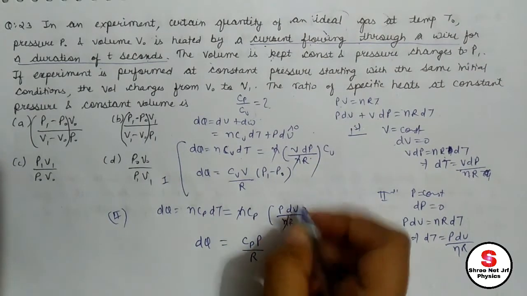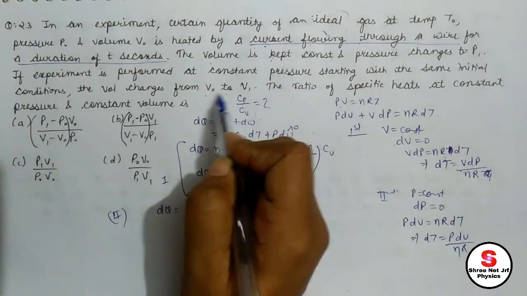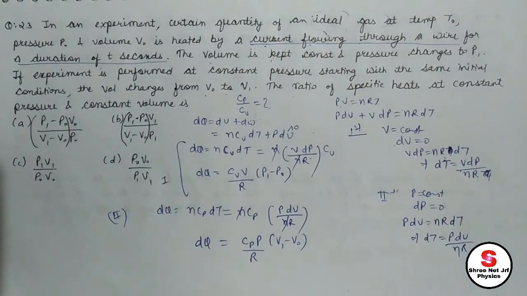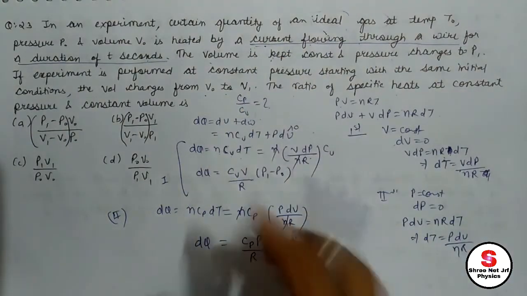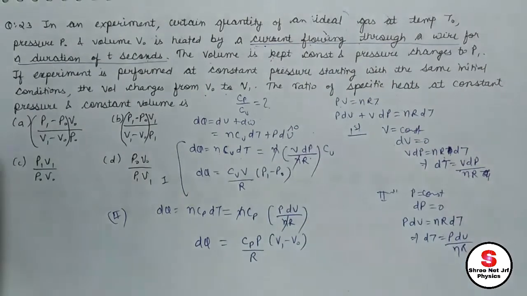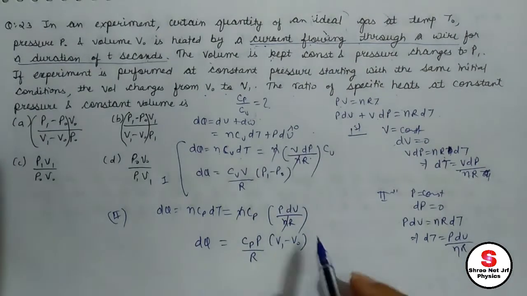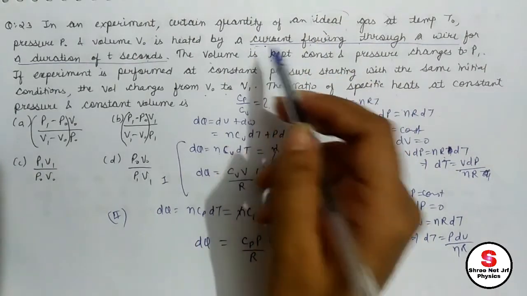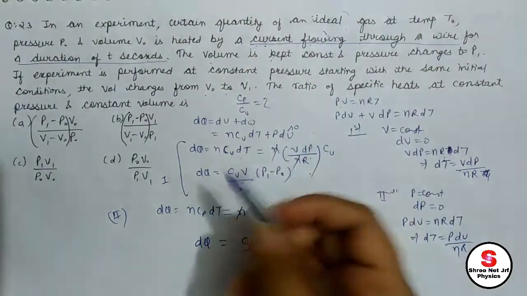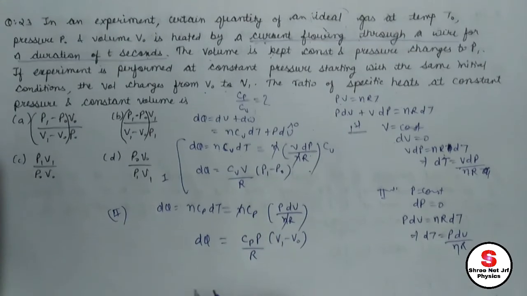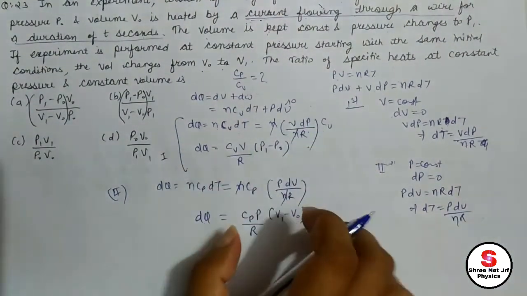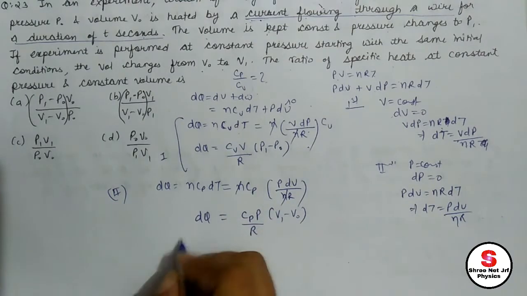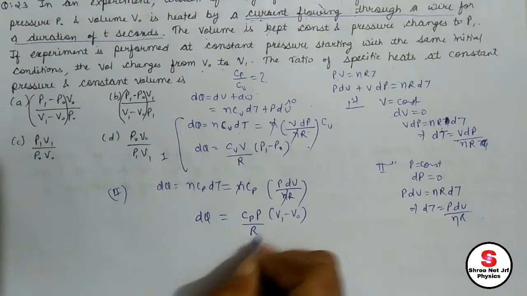dV is the change in volume, from V0 to V1, that means final minus initial, V1 minus V0. As I said, the current is flowing to both. How these parameters are changing doesn't matter, we already included that in the calculation. We just need to equate both equations, since the heat we are supplying, the current we are flowing to it, is the same in both cases. So only using this you can find the correct option, or solve this question. Just equate both those things. R will obviously cancel out.